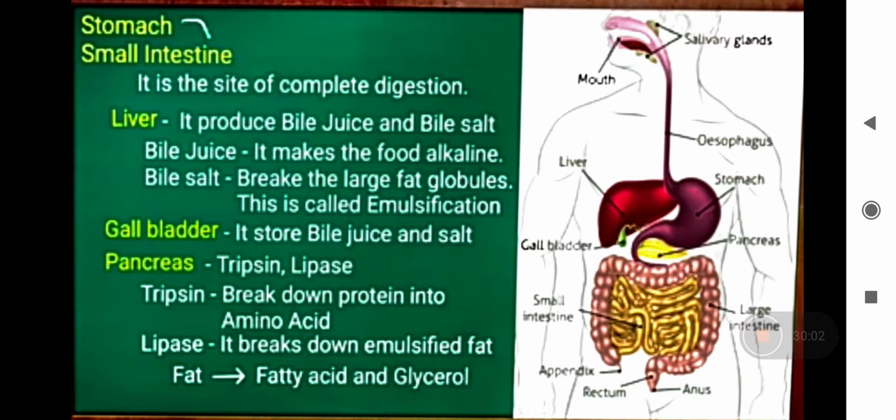Many enzymes are there. Carbohydrates will also digest here in the small intestine. Fat also digests into fatty acid and glycerol. Proteins also digest. There are many enzymes: trypsin, chymotrypsin, carboxypeptidase, many. So you don't have to remember. Just remember trypsin and lipase. ओके, ट्रिप्सिन क्या करेगा, प्रोटीन को ब्रेक डाउन कर देगा, लाइपेज क्या करेगा, फैट को फैटी एसिड और ग्लिसरॉल में कन्वर्ट कर देगा.